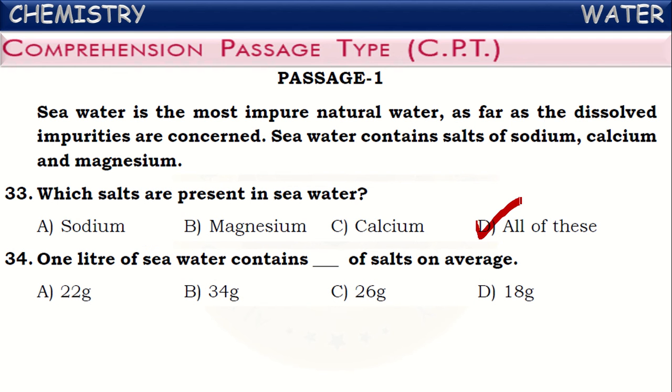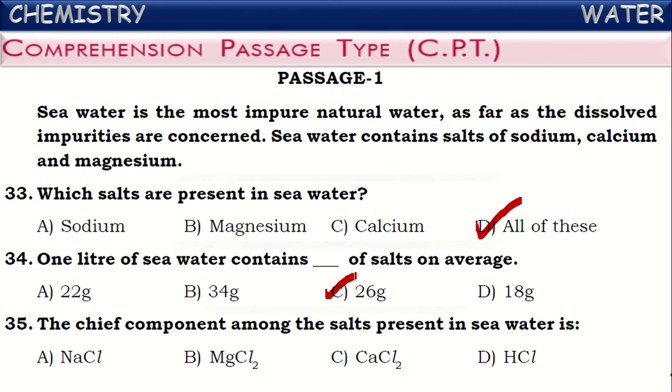Next one. One liter of seawater contains dash grams of salts on average. How many grams of salts will be on average in seawater? Around 26 grams of salts will be present in every 1 liter of water on average. Okay.